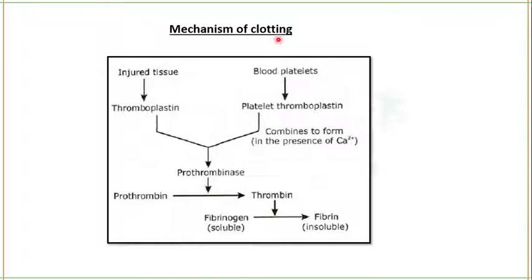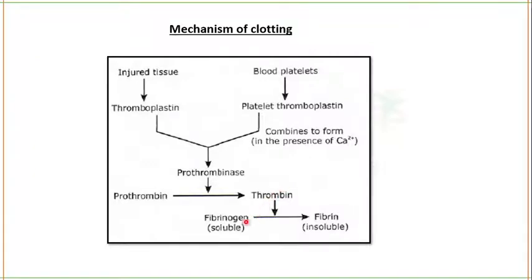There are a lot of blood clotting factors. They are going to play their respective roles. If a tissue is injured, there will be a thromboplastin, and blood platelets will also release platelet thromboplastin, which will combine in the presence of calcium ion and will activate the prothrombokinase, and then prothrombokinase will activate the prothrombin and convert this prothrombin into the thrombin.